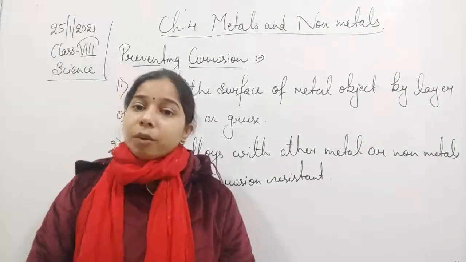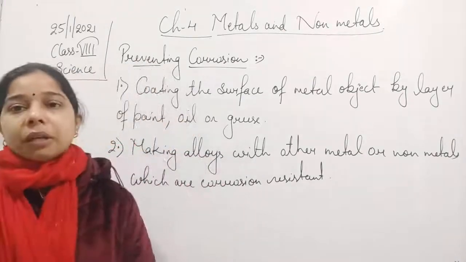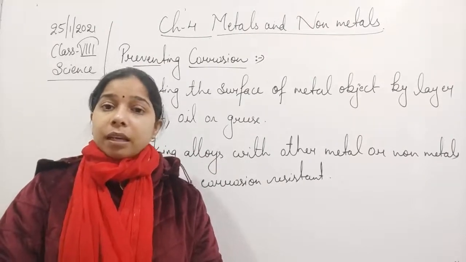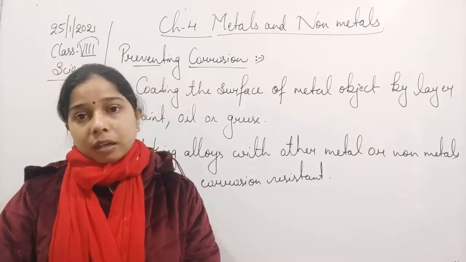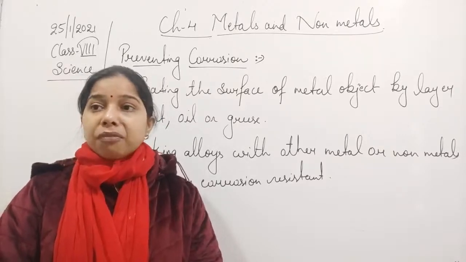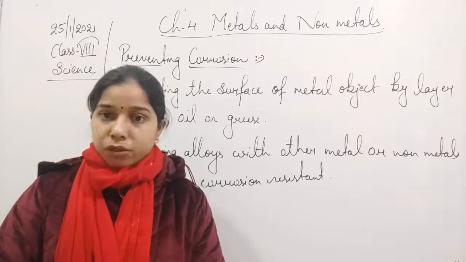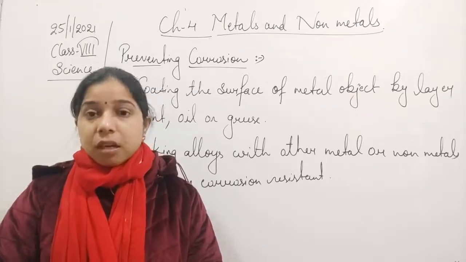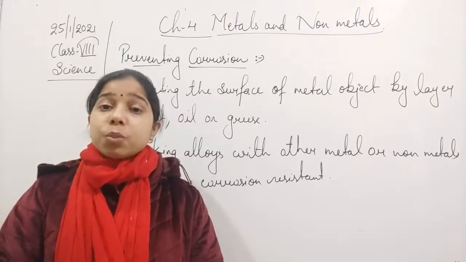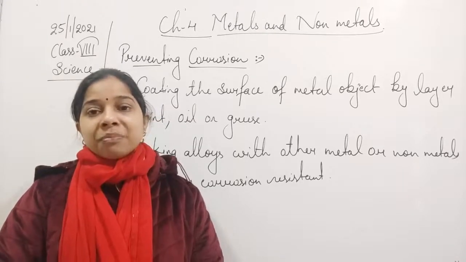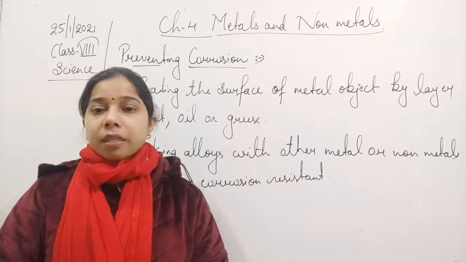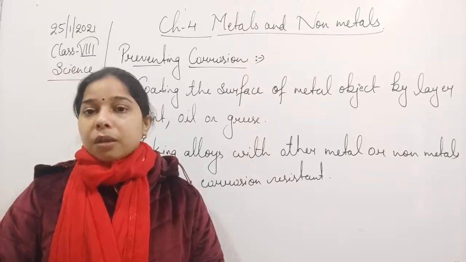Now you see, what is an alloy, students? Generally we say that corrosion occurs in metals. So if we mix two metals together, one of which is corrosion resistant, this will also make the result corrosion free, meaning it will prevent the corrosion of that particular metal.